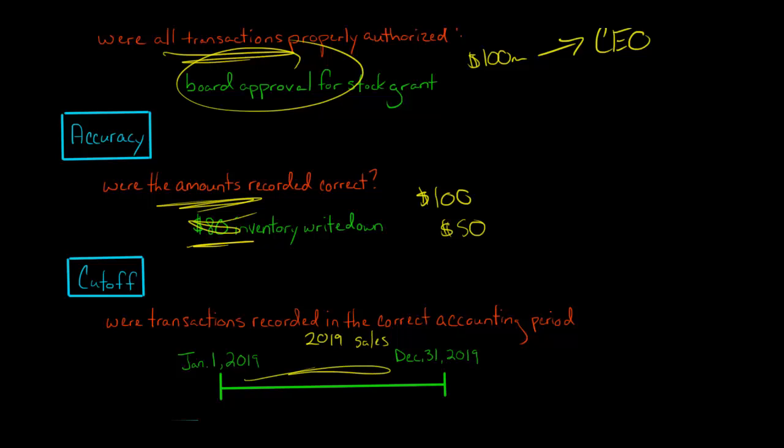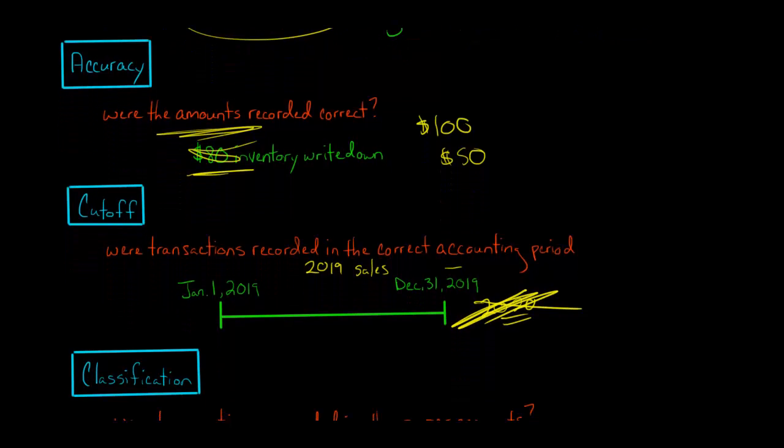Of course, it's 2019. But what happens sometimes, let's say that it's December 31st and the company is having a hard time. They're like, oh, we're not going to meet our earnings target or our sales target. What they might do is they might hold open the fiscal year end. They might extend it into January 1st or January 2nd and allow those sales, which are really supposed to be sales for 2020, they'll record those for the 2019 fiscal year, which is not correct, right? That's obviously past the cutoff period. So the auditor wants to make sure that there's no 2020 sales that were included in this time period. So that's what cutoff is about.